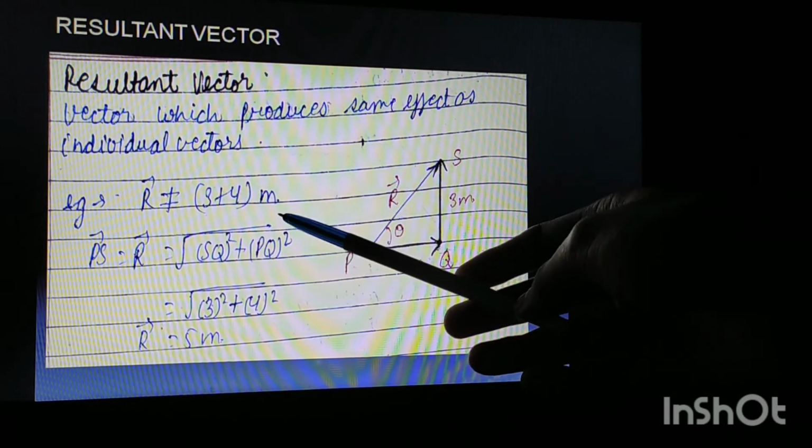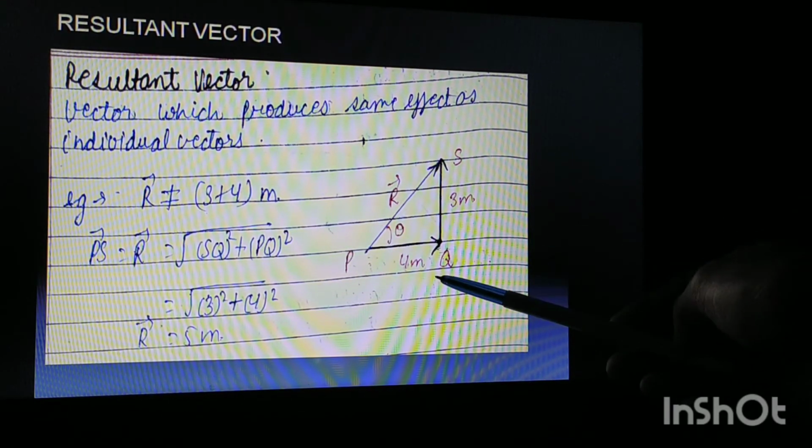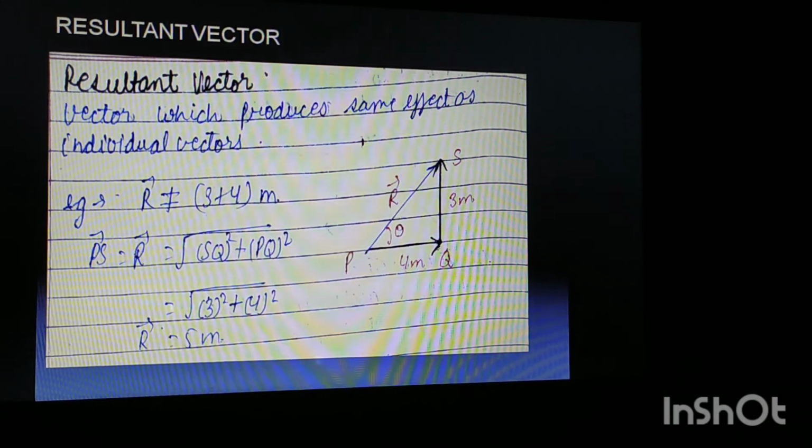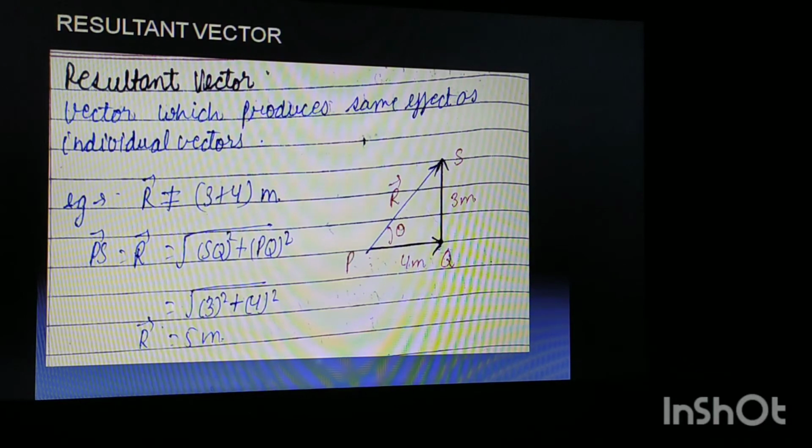Putting the given values of PQ and QS, we can find the value of the resultant, that is 5. We will be discussing this in more detail in the coming lectures.